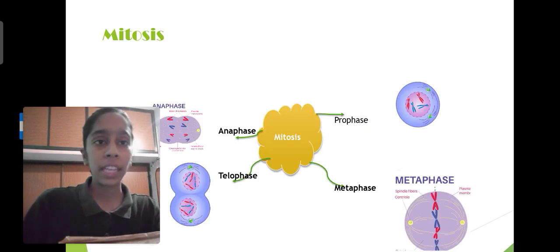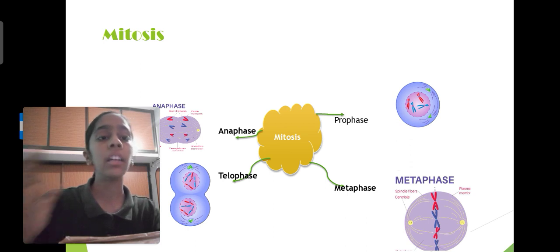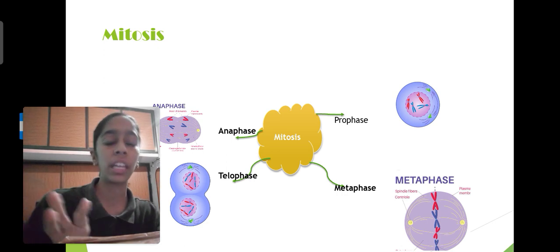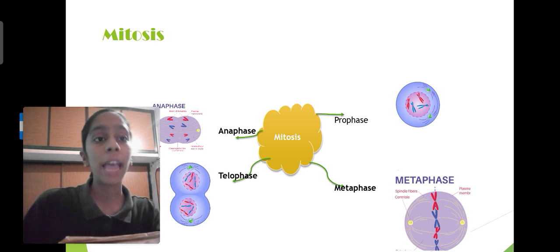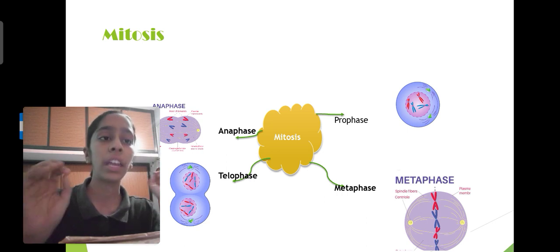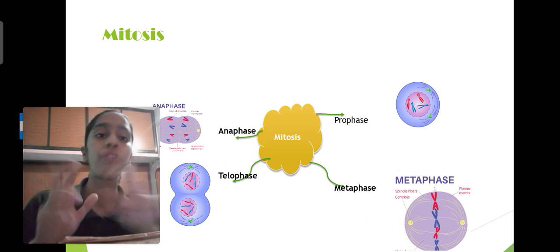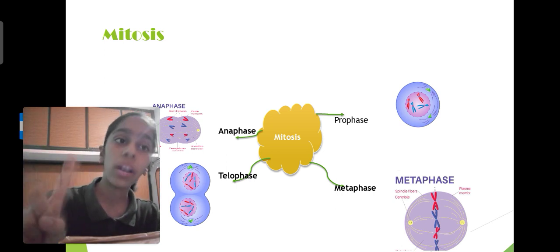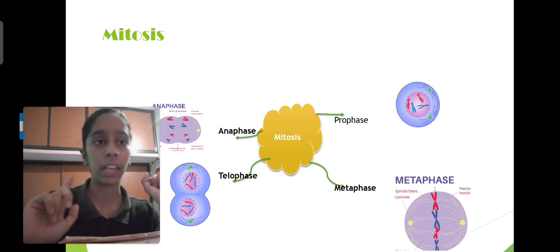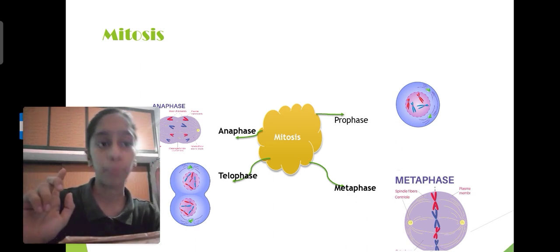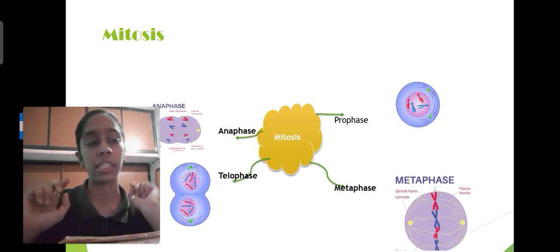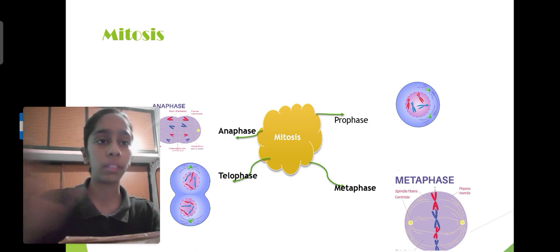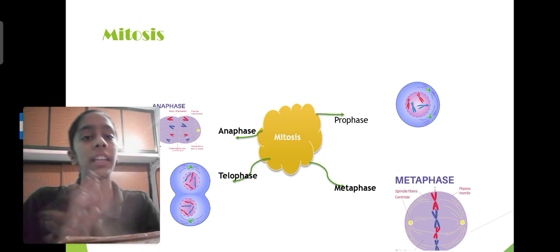This is the last slide. You can have a review of what we are going to study in the next video. Mitosis has four main phases. Actually, not four. First, it has two phases: karyokinesis and cytokinesis. In karyokinesis, these four phases are there: prophase, metaphase, anaphase, and telophase. You can see in the diagram a little bit about these phases. We will discuss these phases in the next video.